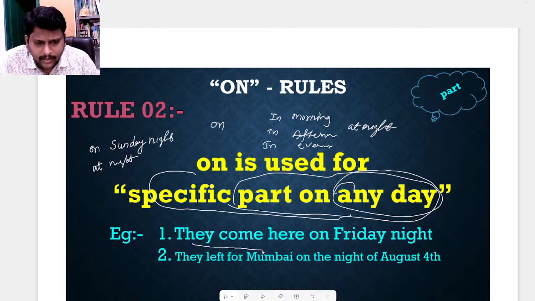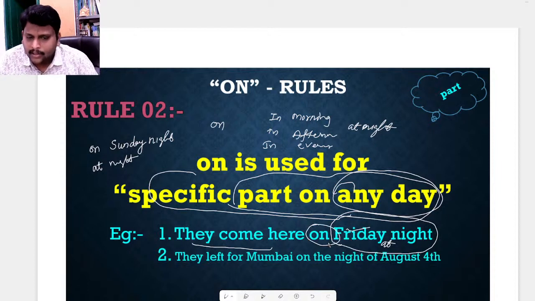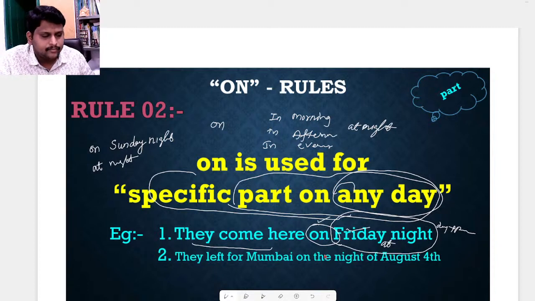So here we have the example. They come here dash Friday night. Night means we need to use at, but when we say Friday night we need to use on, which means weekday plus part of the day. Okay.